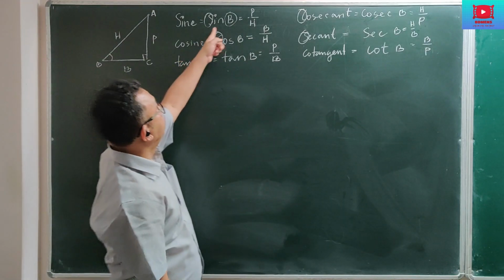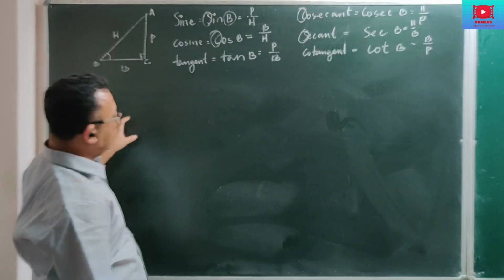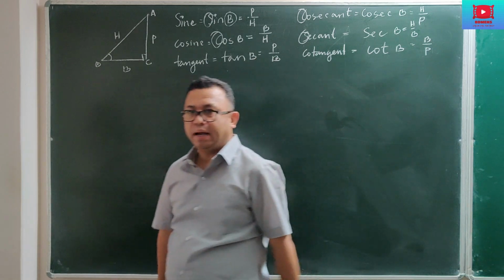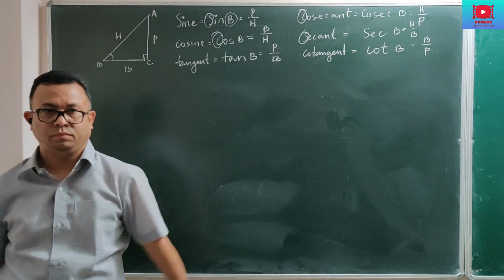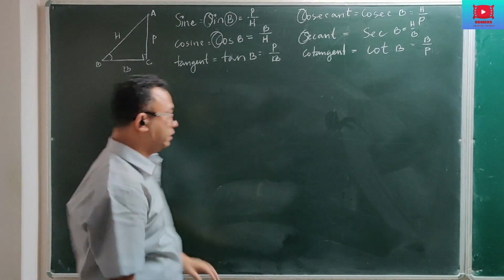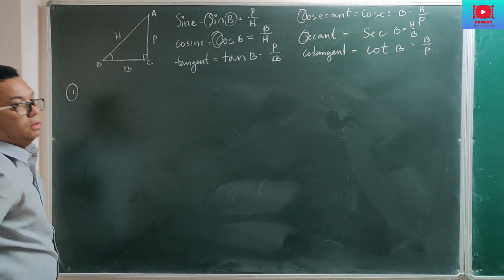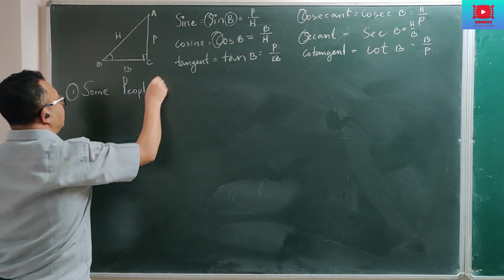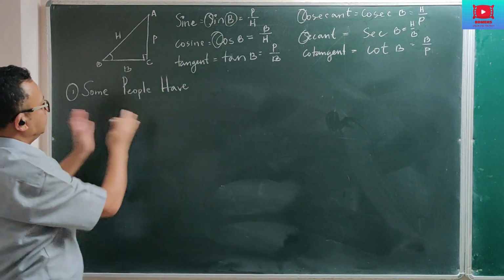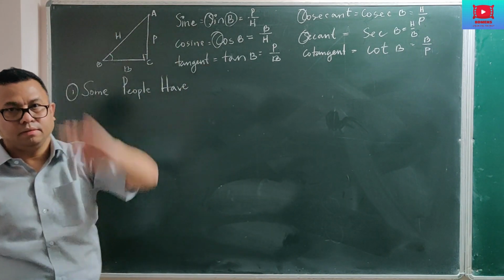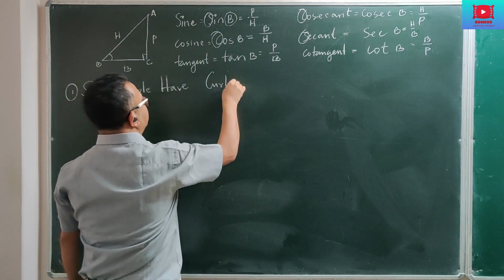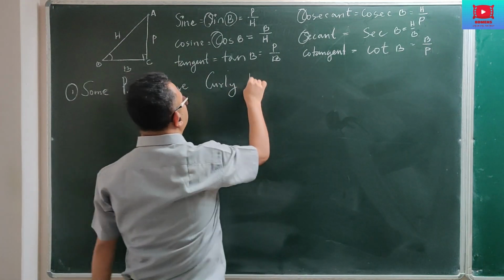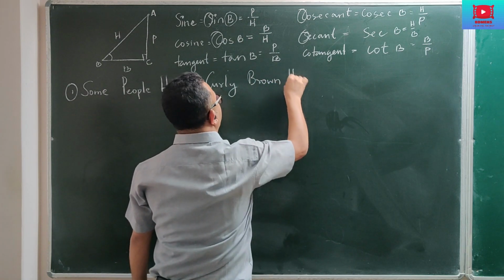Alright now. Sine is perpendicular by hypotenuse. I am going to give you a sentence consisting of 9 words. You have to divide this 9-word sentence into parts of 3: 3 words, 3 words, and 3 words. Now let us see the first sentence. Some people have curly brown hair.